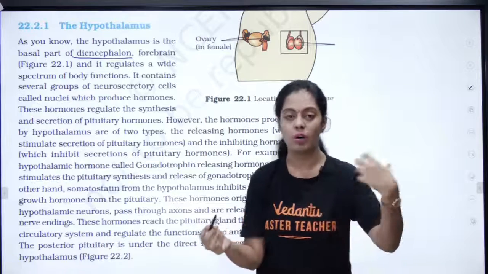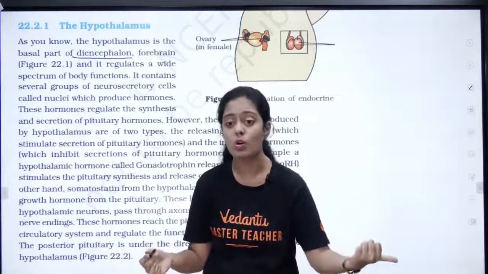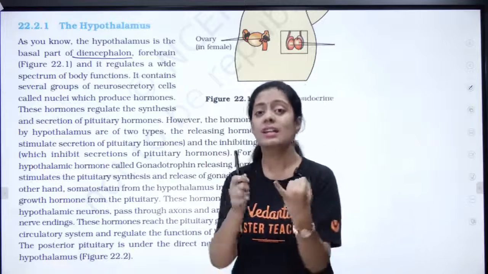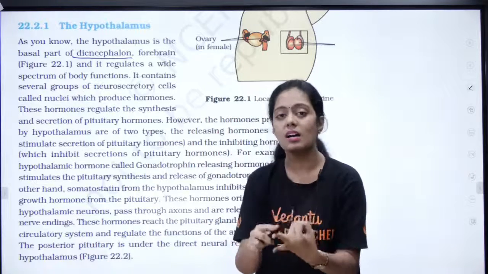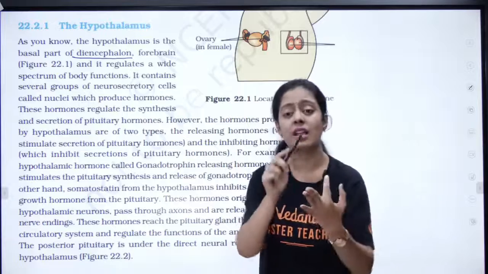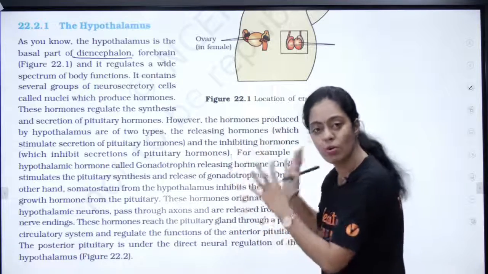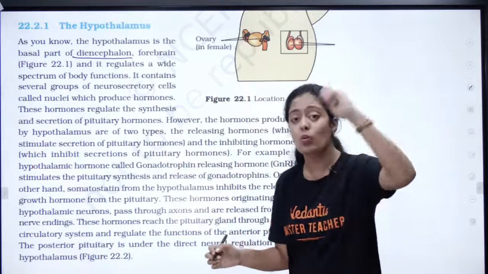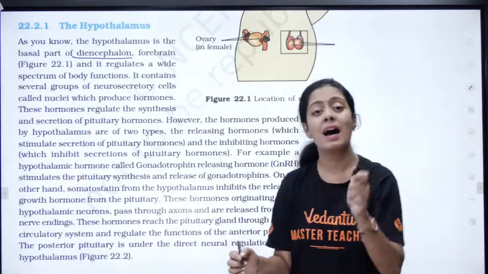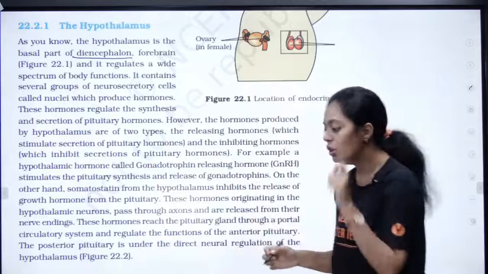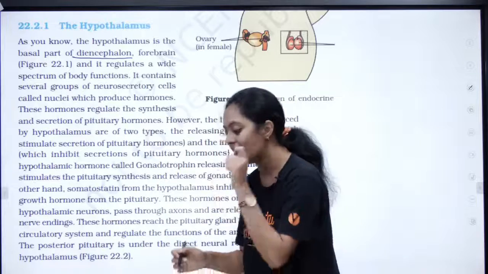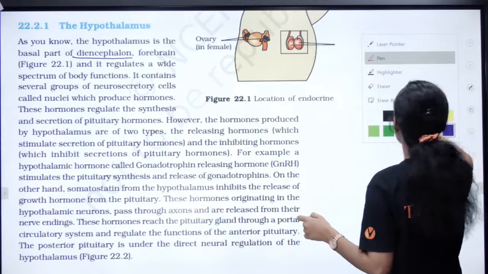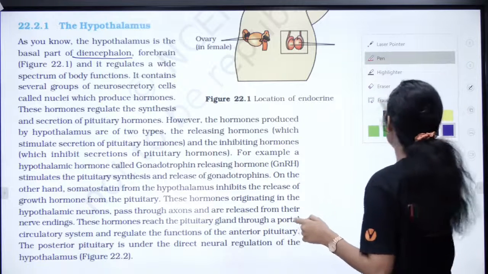We have discussed this earlier when we did the neural control and coordination chapter. There we discussed about hypothalamus function. It is going to control your thirst, hunger, body temperature, all of that is controlled by your hypothalamus, pasangala. Apart from this neural function, the hypothalamus has certain cells called neurosecretory cells, which are the commander of the pituitary gland. Very good. Yes, so can we call it master of the master?